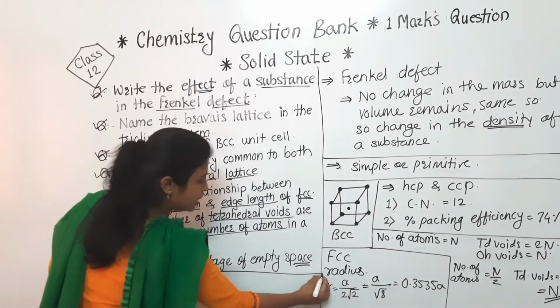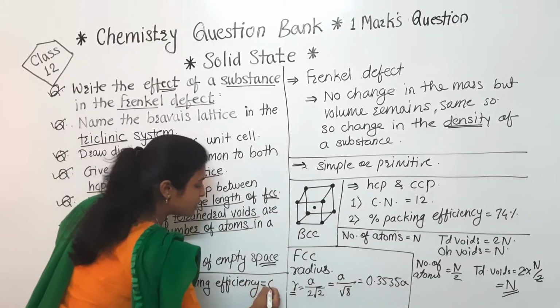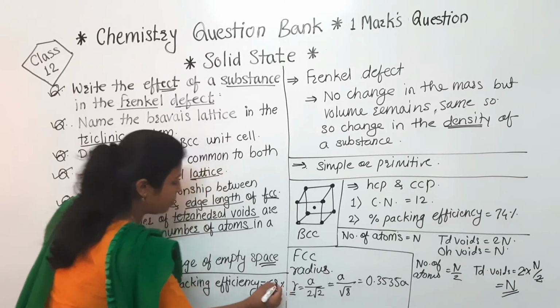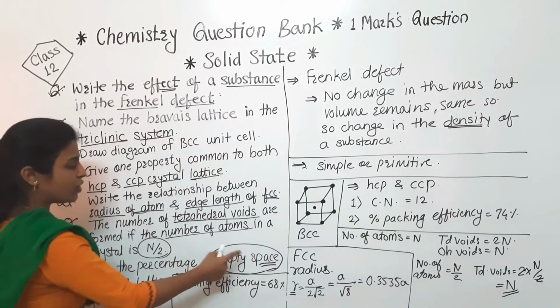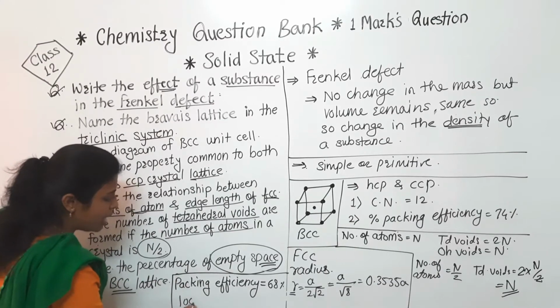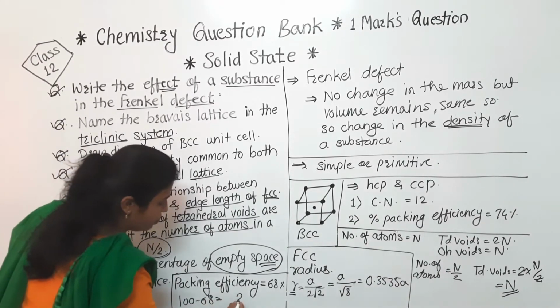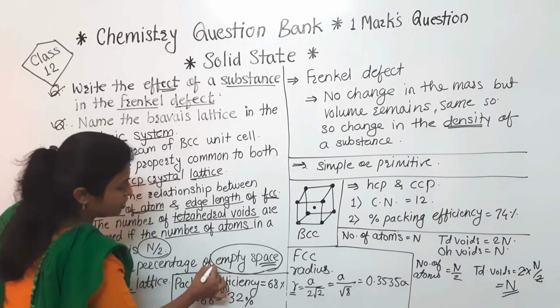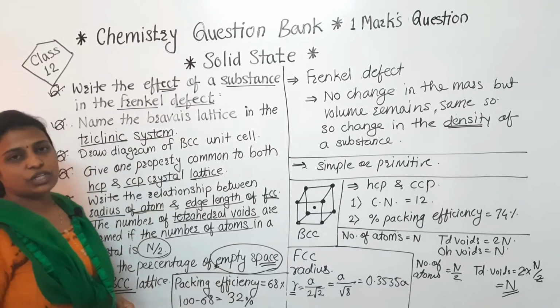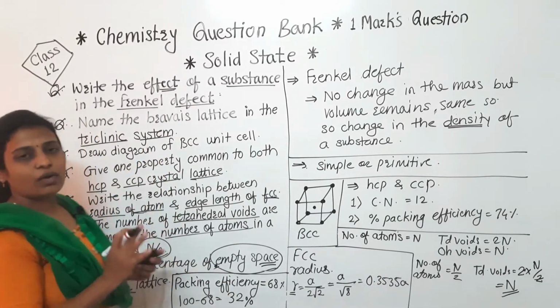यहाँ पे अगर percentage consider करते हैं packing efficiency for BCC that is 68%. But here they ask empty space. So a percentage of empty space is nothing but the 100 minus 68 and that answer will be 32% for this percentage of empty space. तो यहाँ पे हमने these questions we have completed.